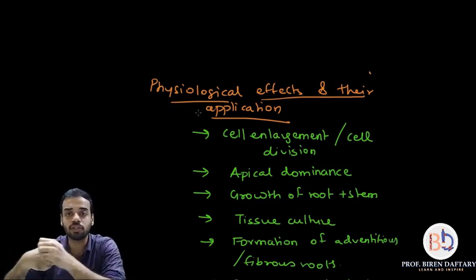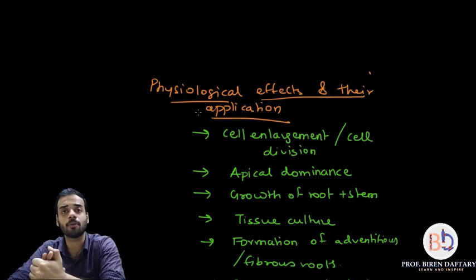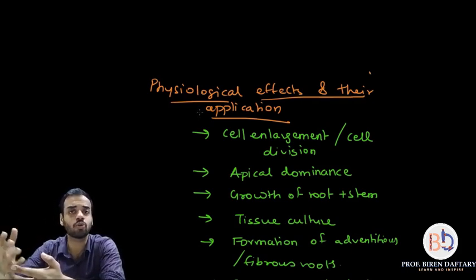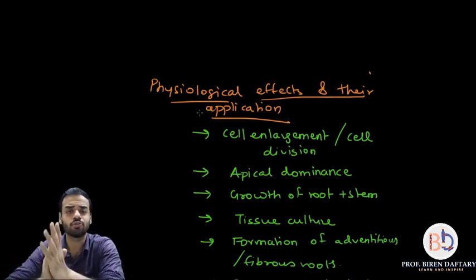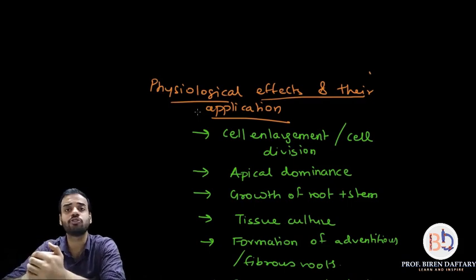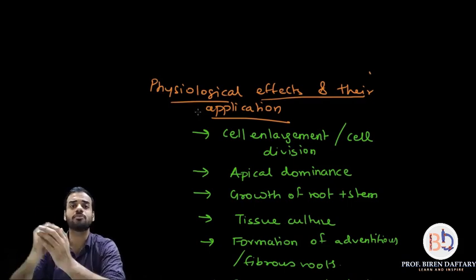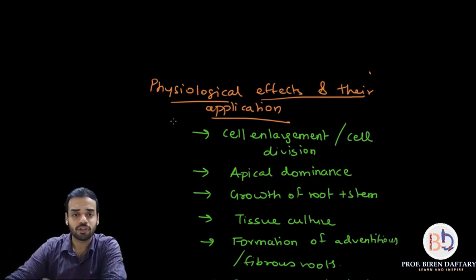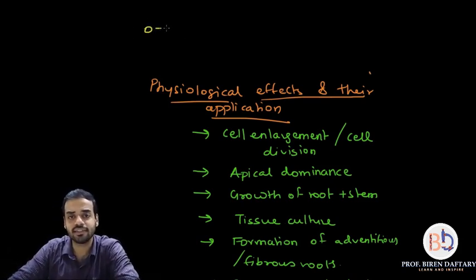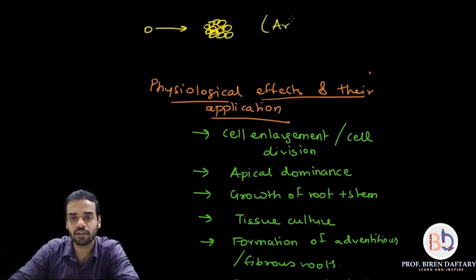Next we come to the physiological property, that auxins are important to increase the growth in both roots and stem. Also, next I have written tissue culture. What is tissue culture? Tissue culture is basically a method in which you take a single cell. I will just draw it over here. This single cell can be grown into a tissue or an organ, and this is done artificially.